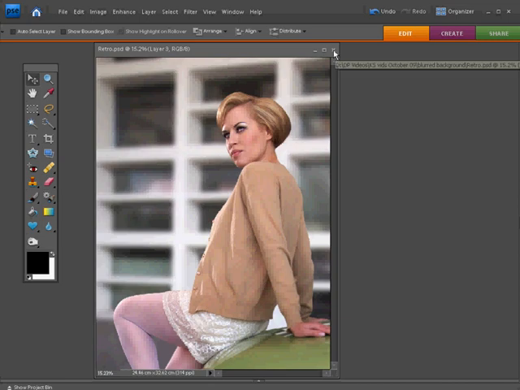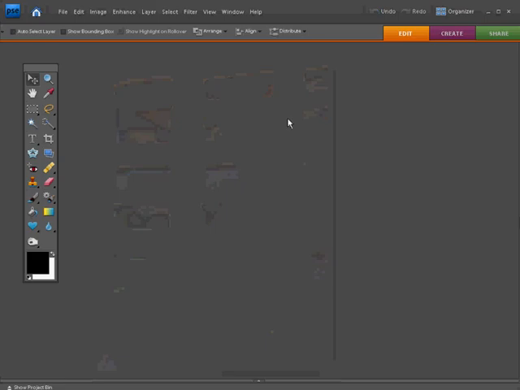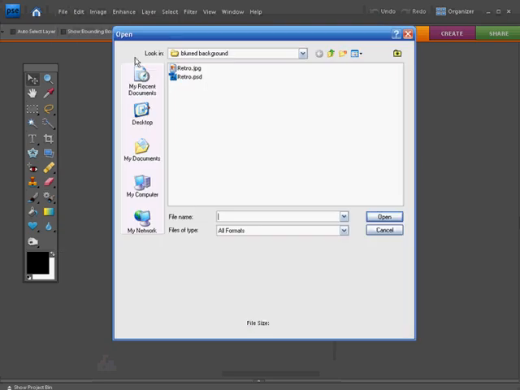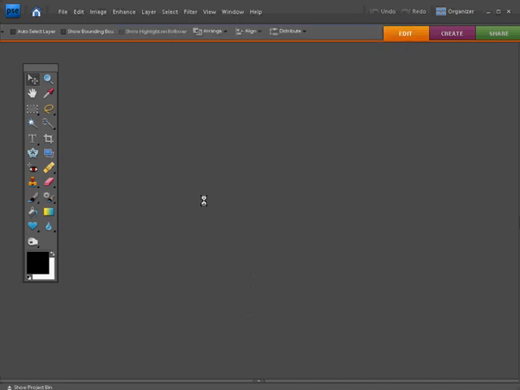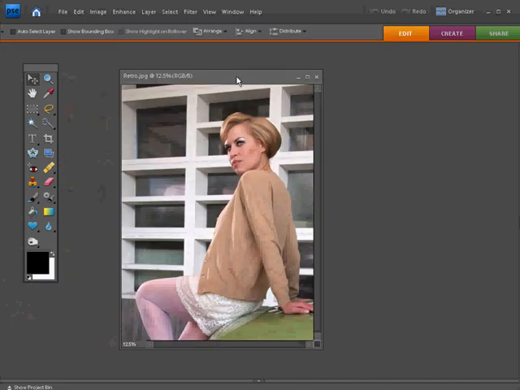I'll just close down the example image, and then if you want to practice on the same image I'm using, you'll find it on the disk, so just come up to File, down to Open, and navigate to the disk and choose the one called retro.jpg. Click Open, and it'll pop up on screen.